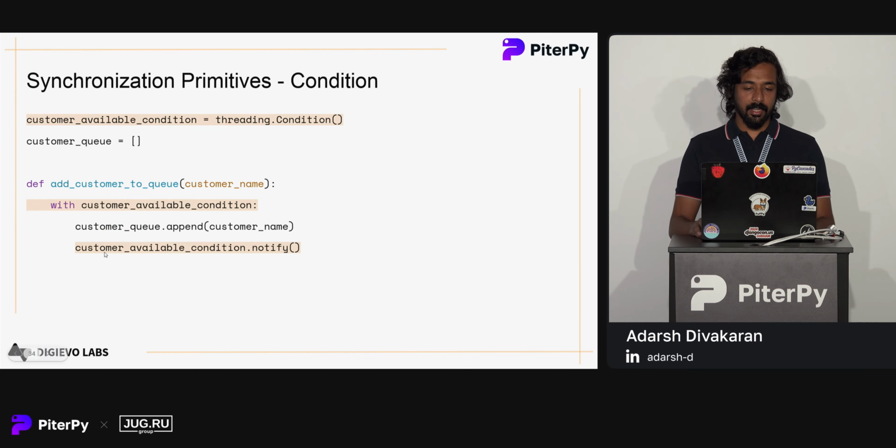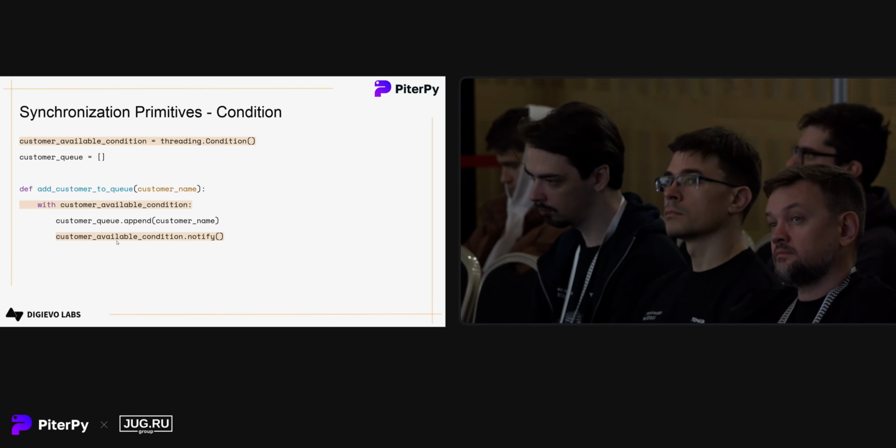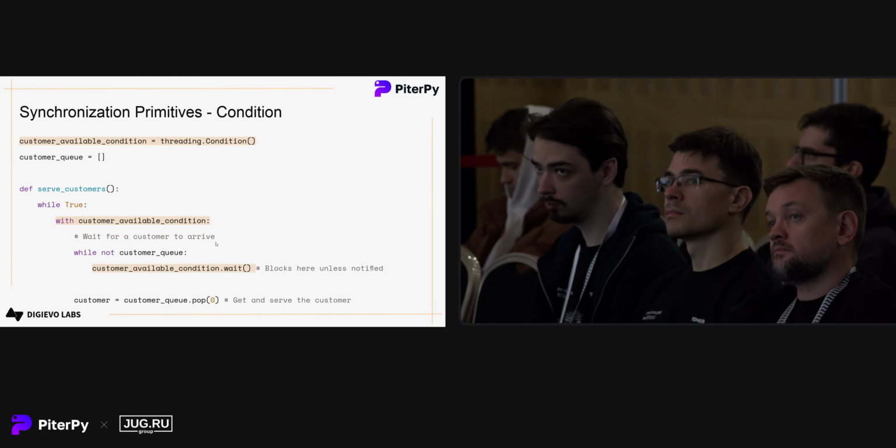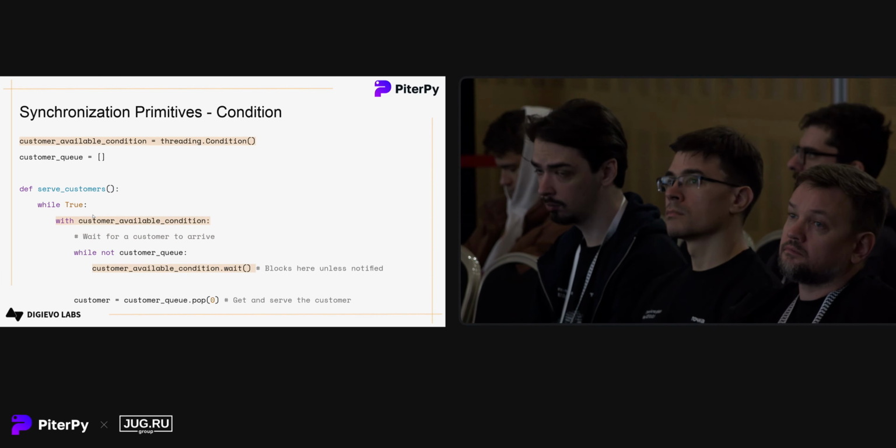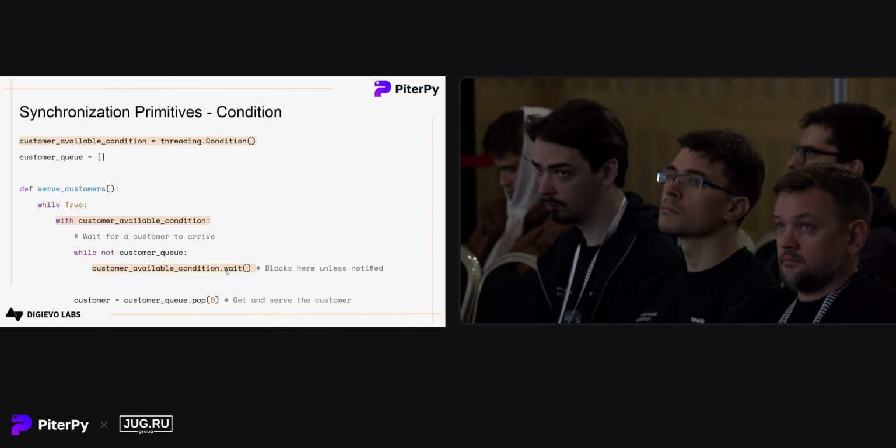So this is an example of the condition. We are creating a condition object. Then, when using the with statement, this will act like a lock, and we can use the notify method on that. This is the case for producers. Now we have consumers. Similarly, we are using a lock with the with context manager. Then we have the wait statement.